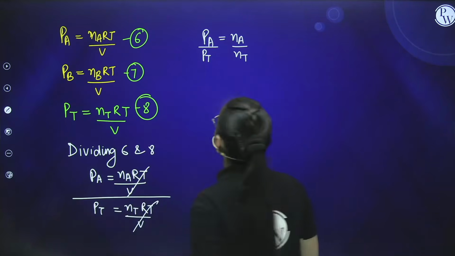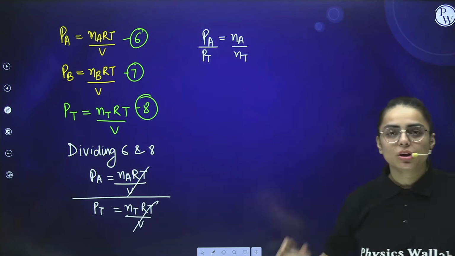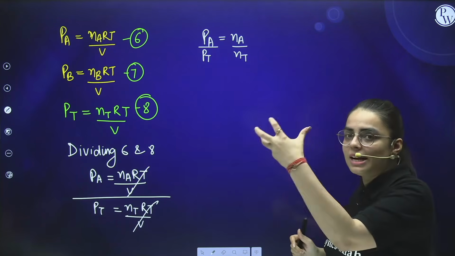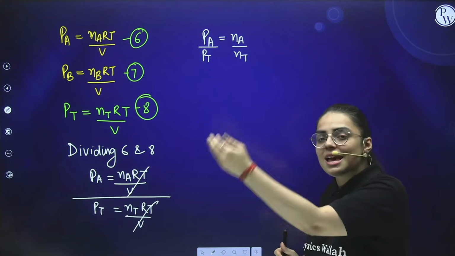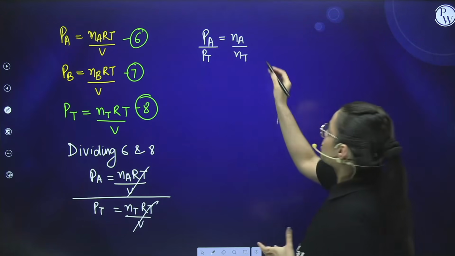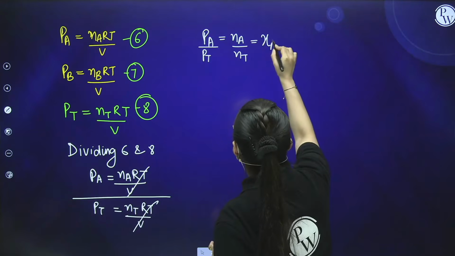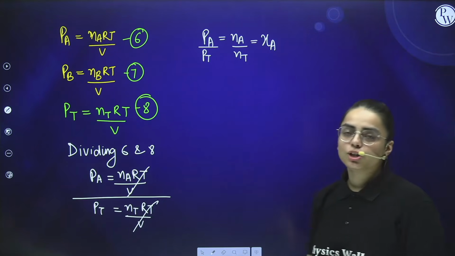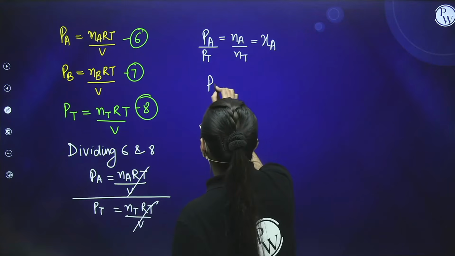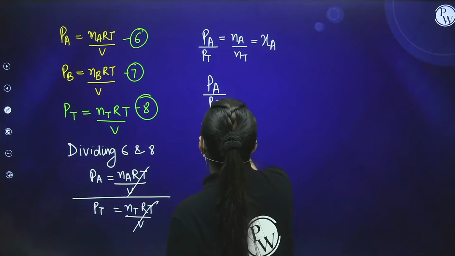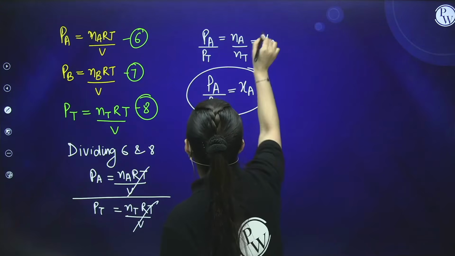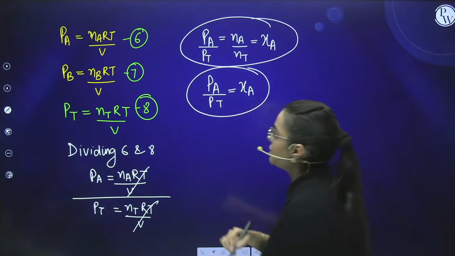Now what do you mean by Na and NT? Na refers to number of moles of A, NT refers to total moles. Whenever you are dividing the particular moles of a substance by the total moles of a substance, it comes out to be mole fraction. So it is equivalent to what? Mole fraction of A. Now all I would say is PA by PT will be equivalent to mole fraction of A. This is the important formula that you need to keep in your mind.